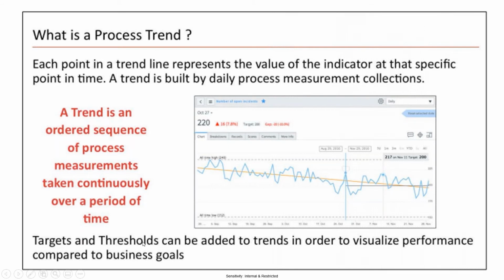And the targets and thresholds, we can discuss in later sessions, I feel. Nothing but targets means, here you can see, I think it's a little blurry here, the target is 220. For now, just understand that 220 is the score. And what the customer asked for is, no, we want it to be reduced to 200. Performance is very low, please increase the performance. To increase the performance, we should decrease this resolution count.